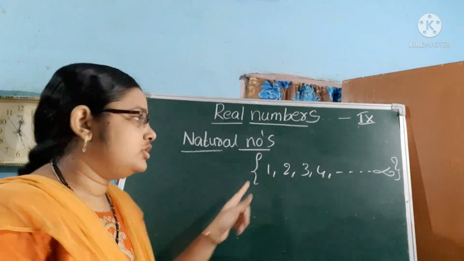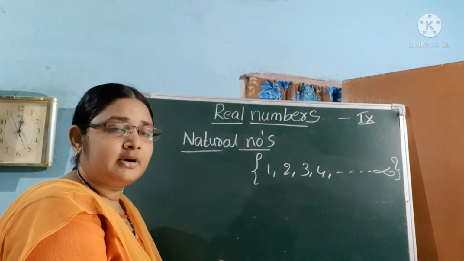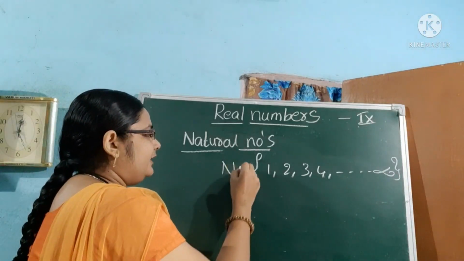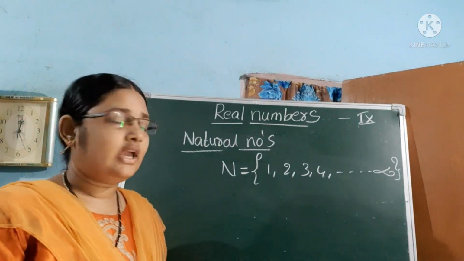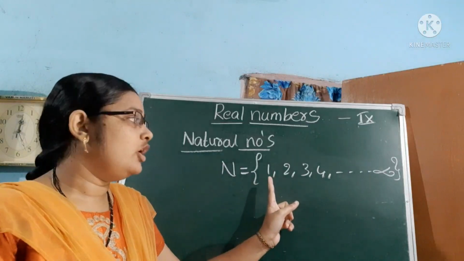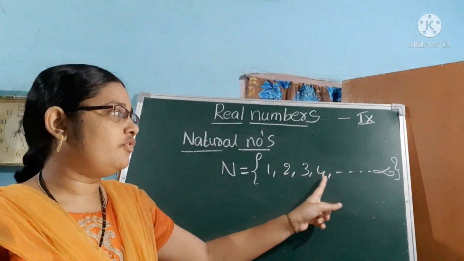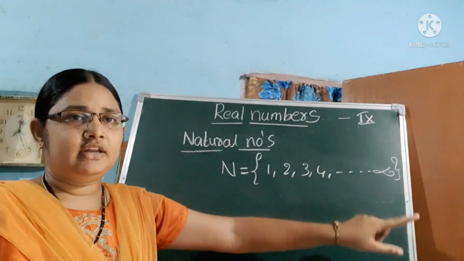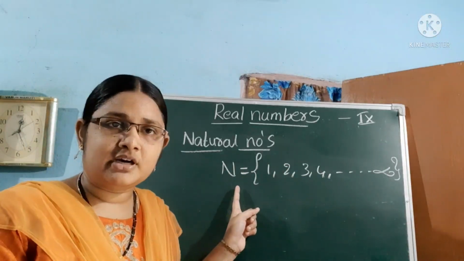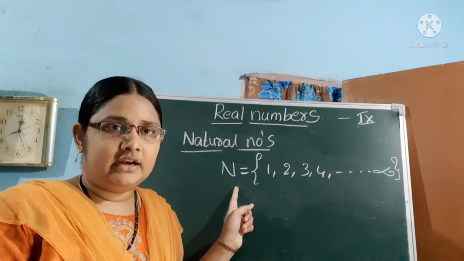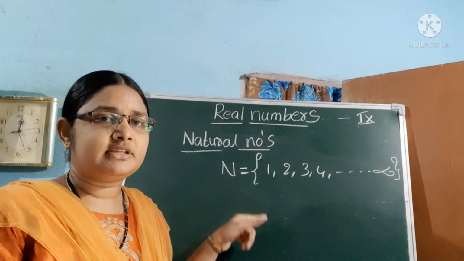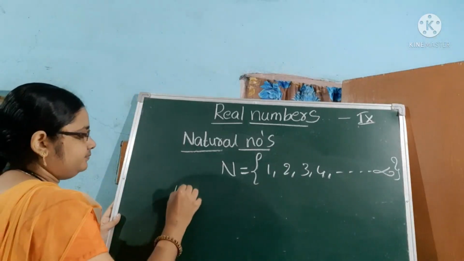We denote natural numbers with the capital letter N. Is it clear?